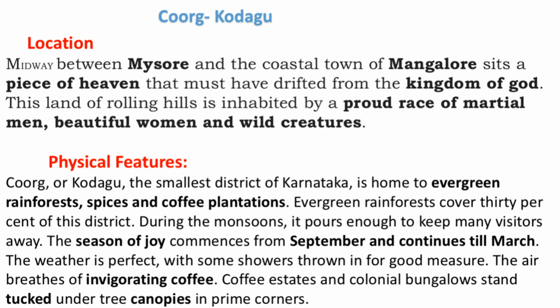You got it? So that is just a physical feature of Coorg. So what is the best time? September till March. During monsoon it is not good for you to visit that place. And this is also a famous place for coffee, spices, and the rainforest.